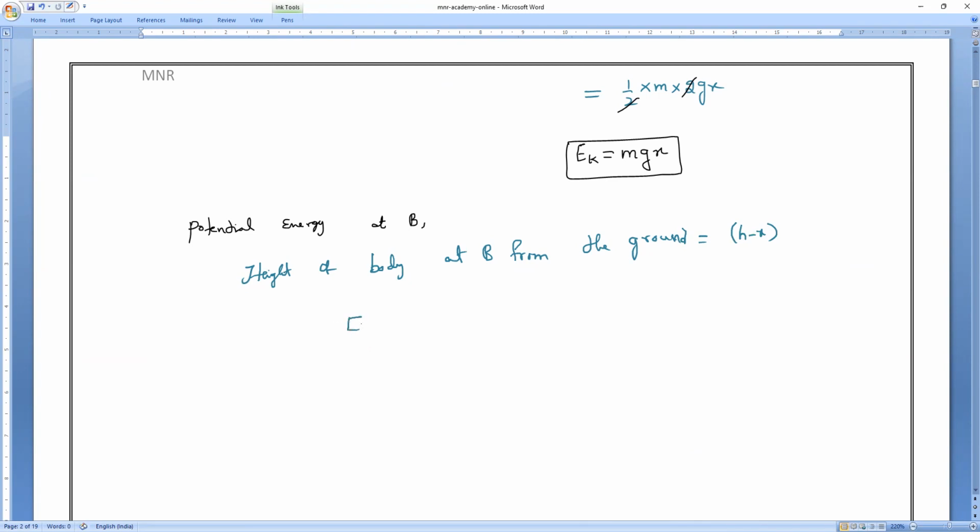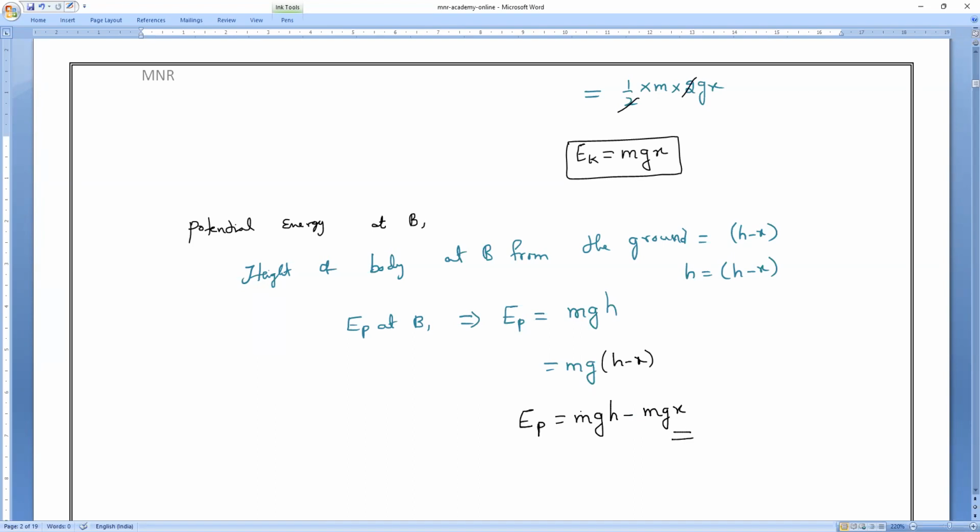So potential energy at B is equal to, what is the formula? mgh. So h is equal to what from the ground? H minus x. So it means mgh minus mgx. Am I right, all of you? Do you all understand? Any doubt? Anybody can ask. Okay, guys?